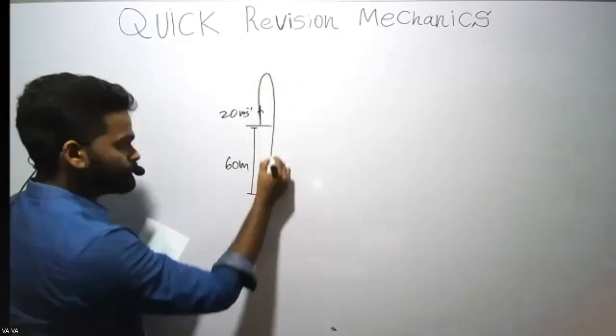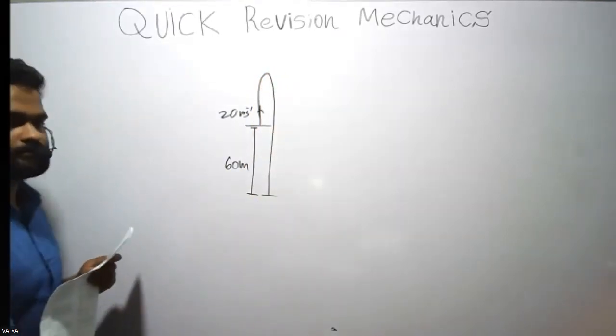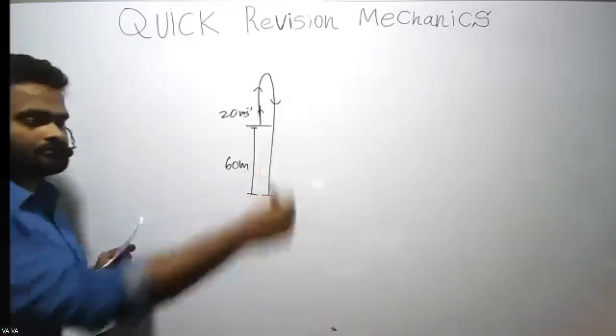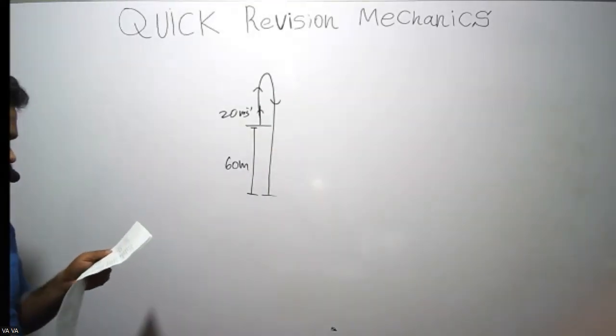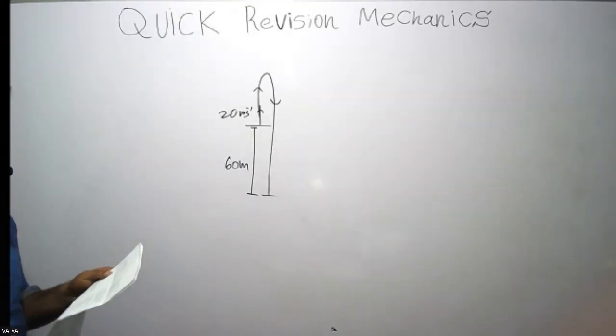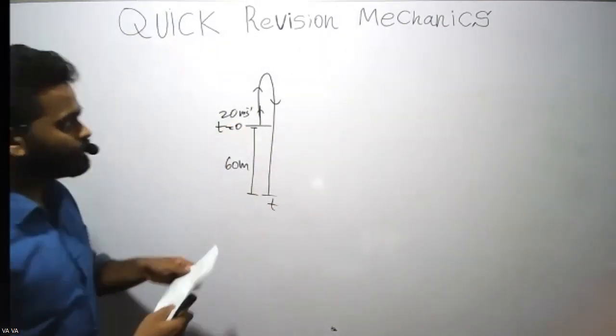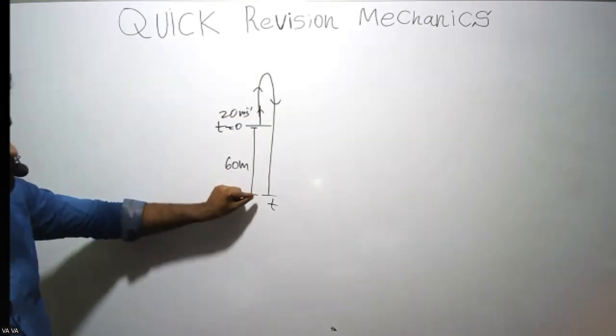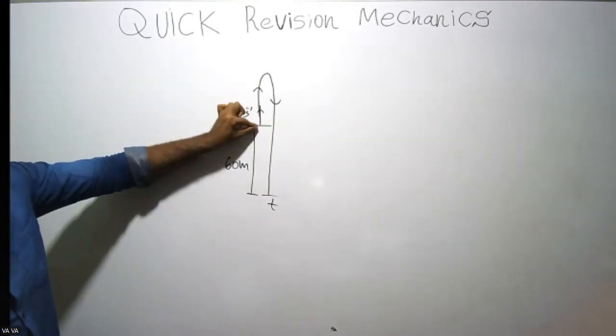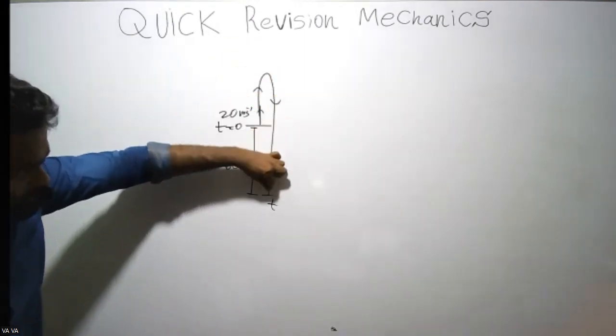So it goes up and comes down like this. What they ask is the time required for this to reach the ground. So it goes from here, not from here, from here. Goes up, comes down.